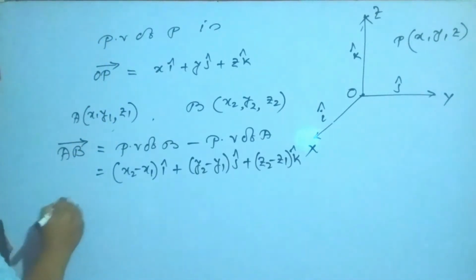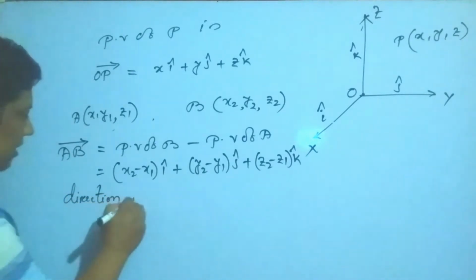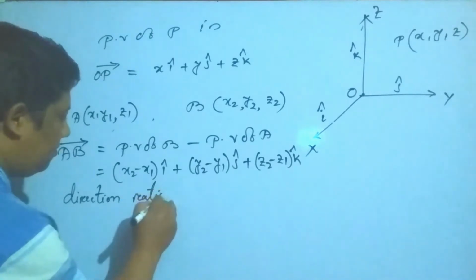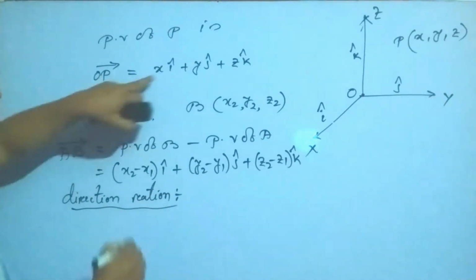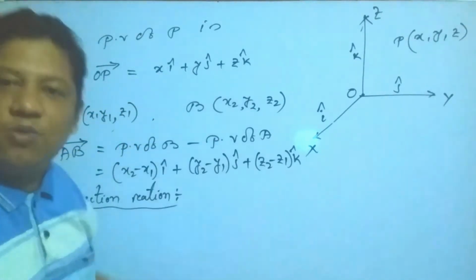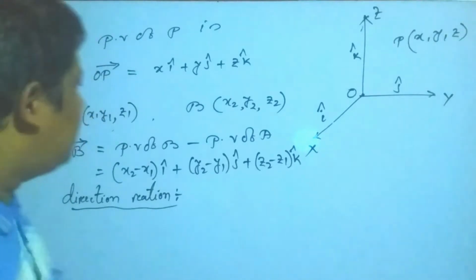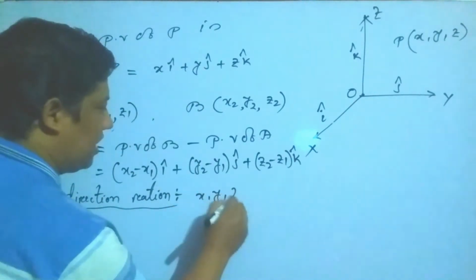So my students, the coefficients of i, j, k are called the direction ratio. It is denoted by x comma y comma z.